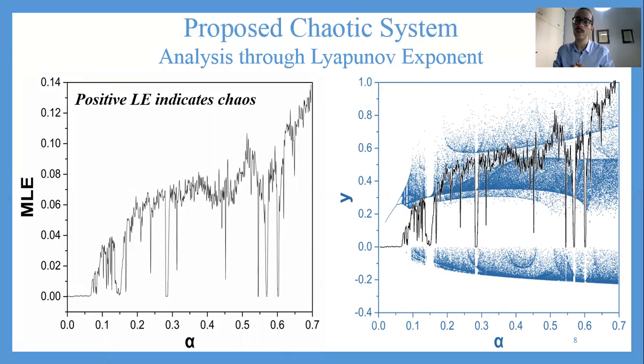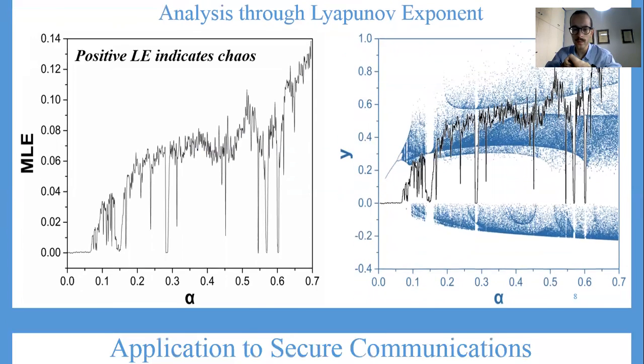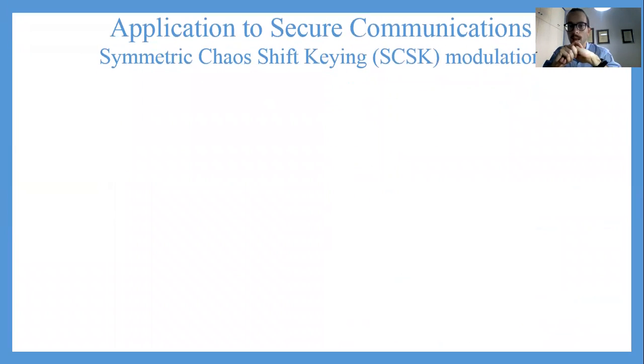We want to have a system that is chaotic for most parameter values, so we can use it then in an encryption scheme. And that's what we present here. We will present the symmetric chaos shifting modulation method for chaotic secure communications. Now, what we want to do in a chaotic secure communication design is, let's say we have an information signal, which is usually binary, because you can represent a lot of information with binary signals.